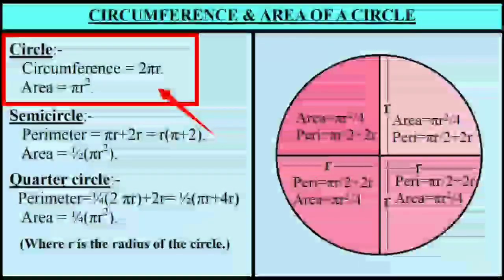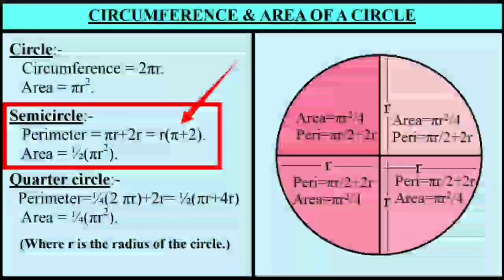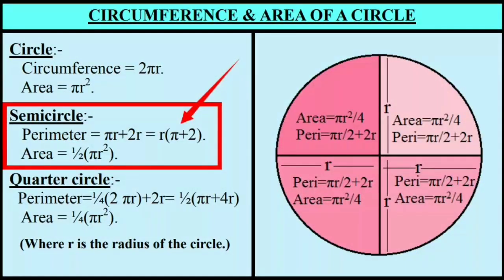The circumference of a circle is 2 pi r and area of the circle is pi r square, where the value of pi is approximately 22 by 7 and r is the radius of the circle. Semicircle.